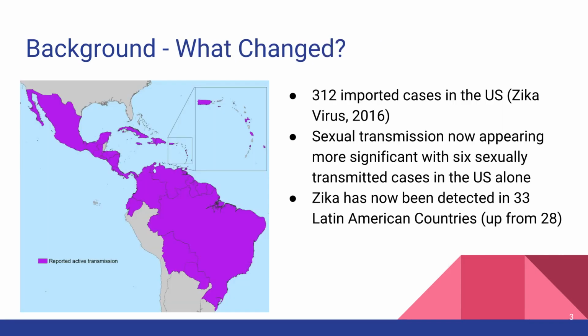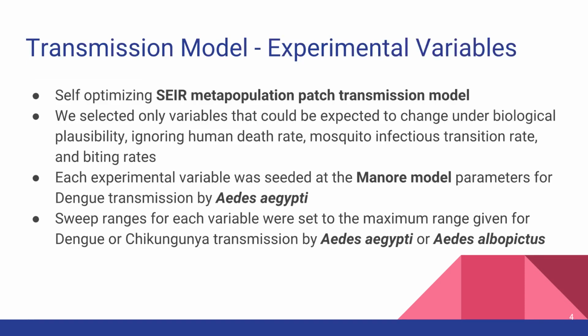So, since we started this effort, a couple things have changed, as with any epidemic. There have now been 312 imported cases within the United States, and sexual transmission is appearing significantly more common, with 6 transmitted cases in the US alone. Also, it's now been detected in 33 Latin American countries.